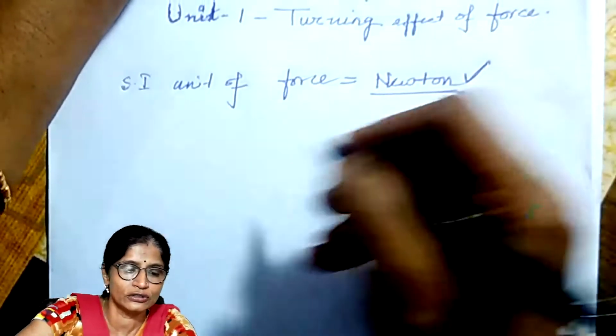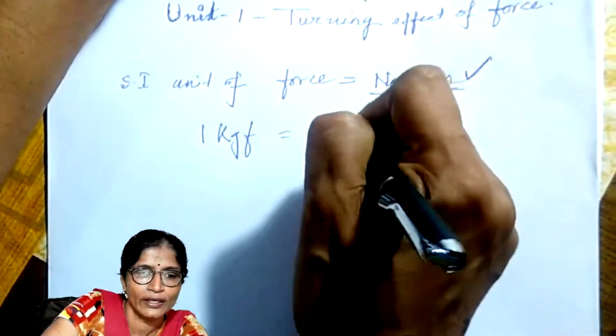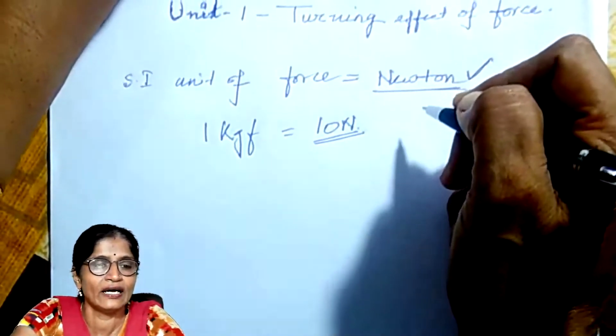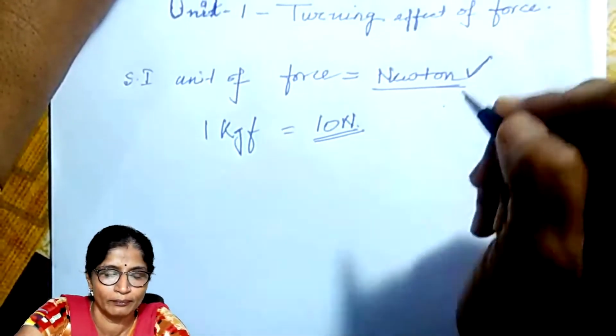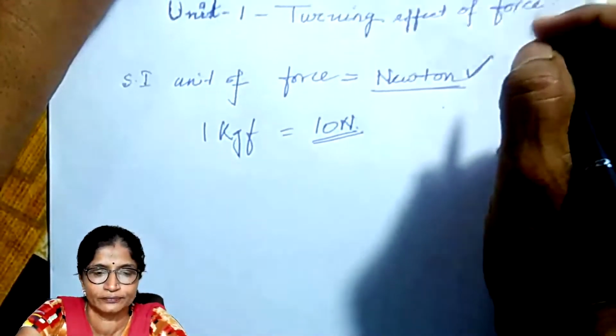1 kilogram force is equal to 10 Newton. That means 1 Newton is the force that we have to exert to hold a mass of 100 gram on our palm. Now next I will discuss the turning effect of a force.